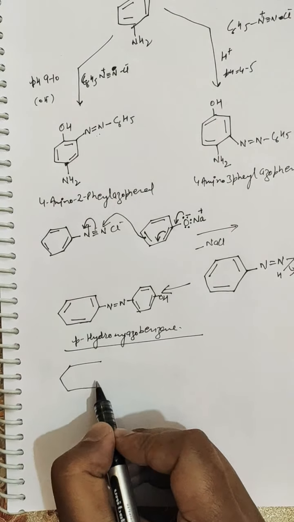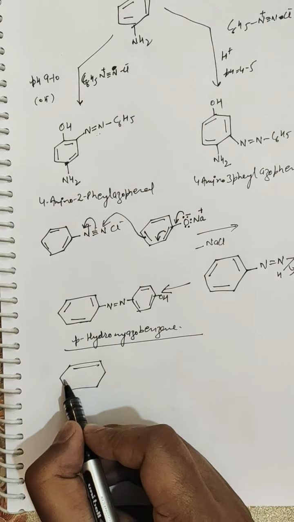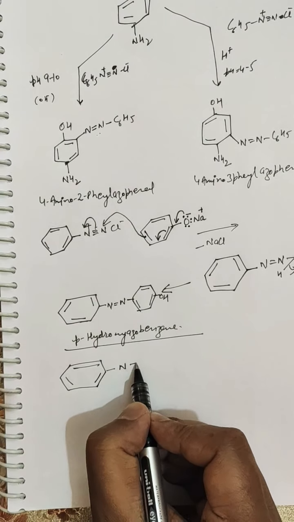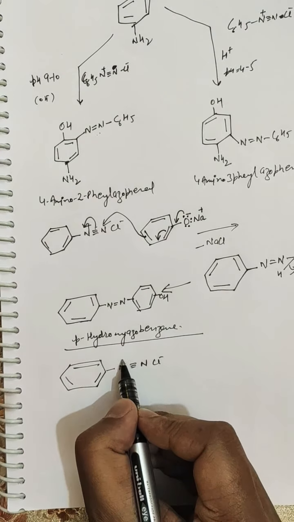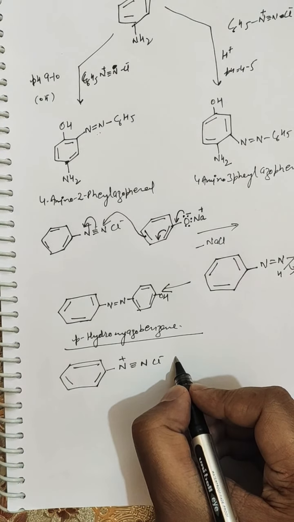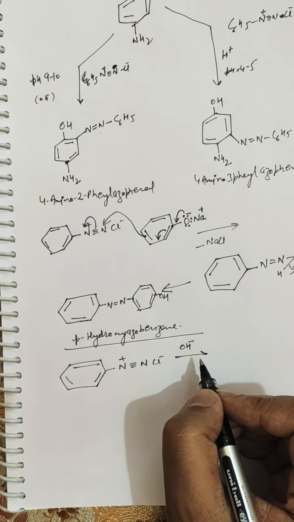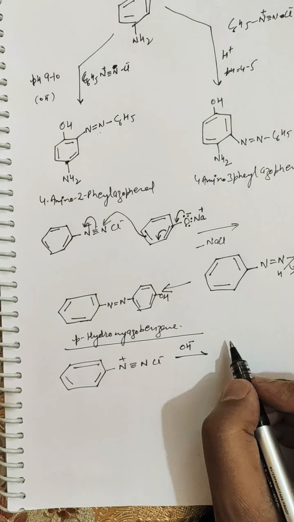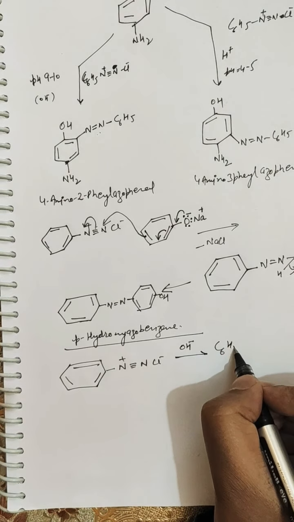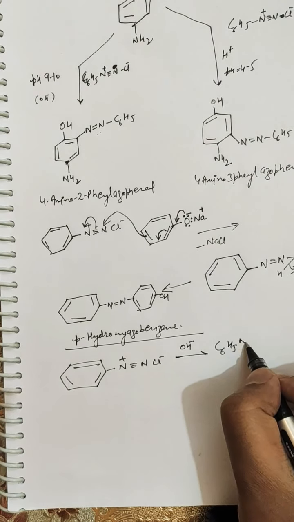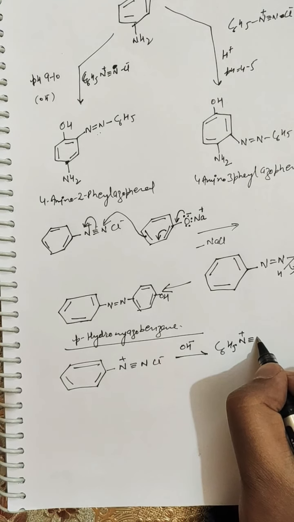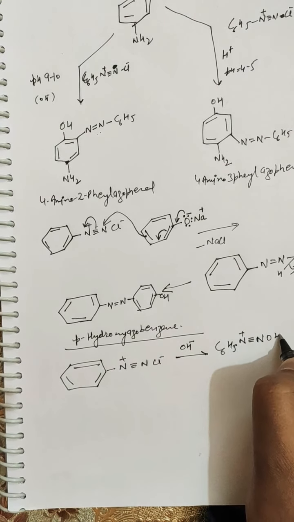That means this is the diazonium chloride. If you take it in a basic medium, meaning excess of hydroxyl anion, it will result in the formation of C6H5N+ OH-.